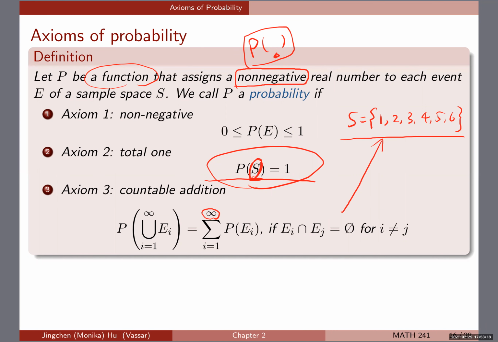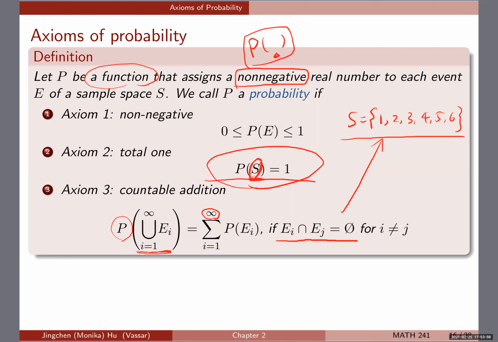For any two different outcomes E_i and E_j, they have no intersection, because you cannot toss a die and get 1 and 2 at the same time. You can only get one of them. So they are disjoint, if you remember our terminology from before. But also, the union of all 6 possibilities is S itself.